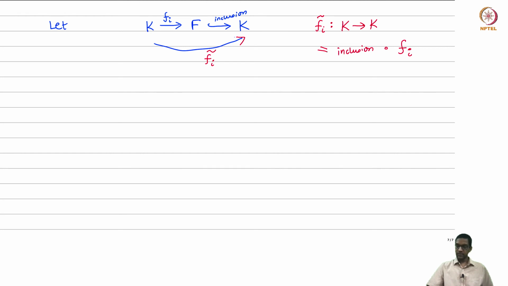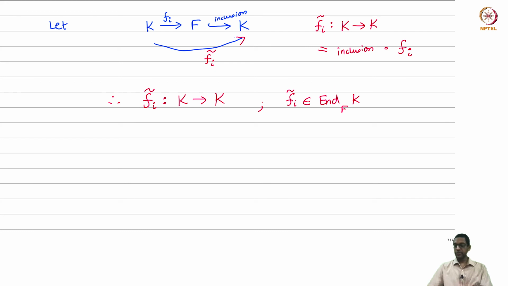Okay, and observe, this is a composition. The inclusion map is also a linear transformation of these two F vector spaces. So think of everything here as being an F vector space. Then Fi is F linear, inclusion is F linear. Therefore, this composed map that we have constructed should be thought of as a map from K to K, which is F linear. In other words, Fi tilde is an endomorphism of K over F.